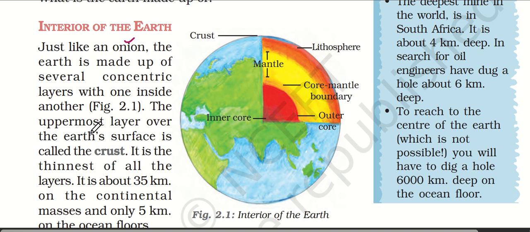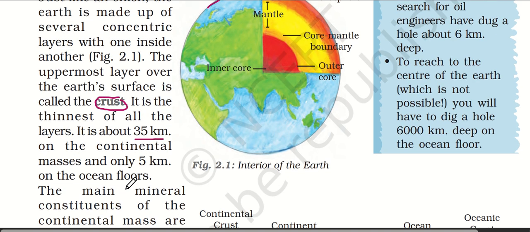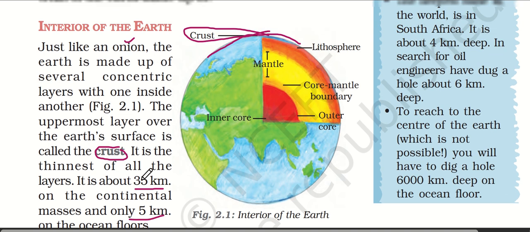The uppermost layer over the earth's surface is the crust. It is the thinnest of all. It is about 35 kilometers thick on the continental mass and only 5 kilometers on the ocean floors.